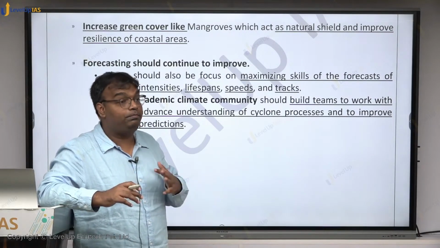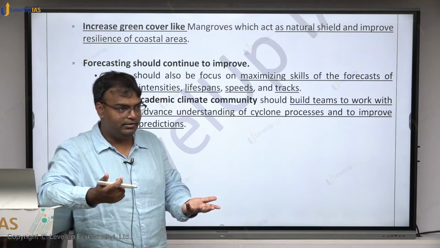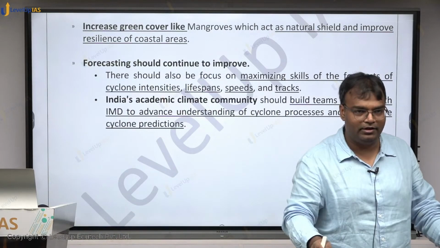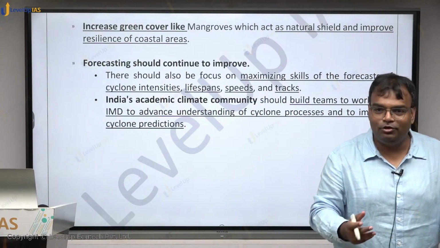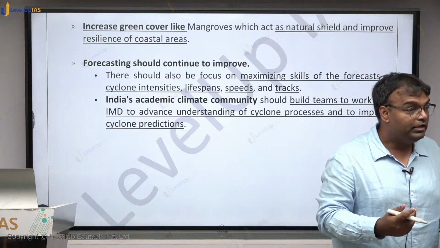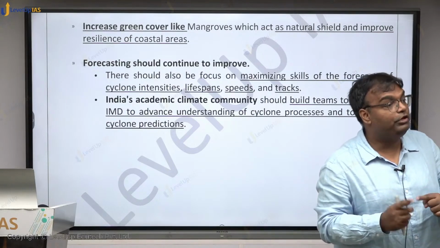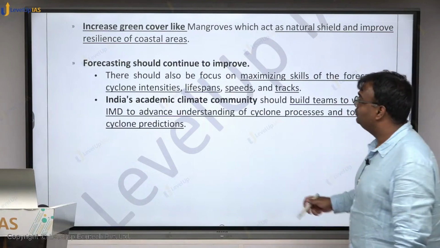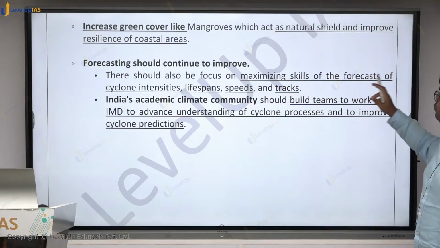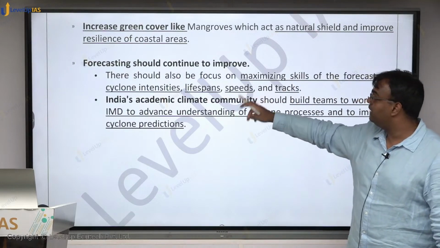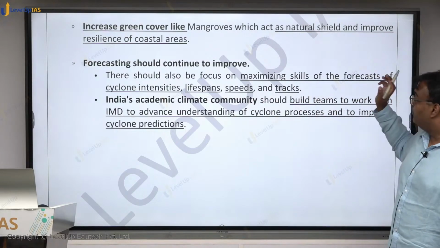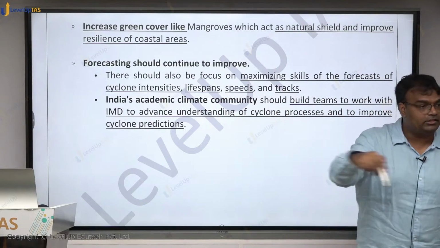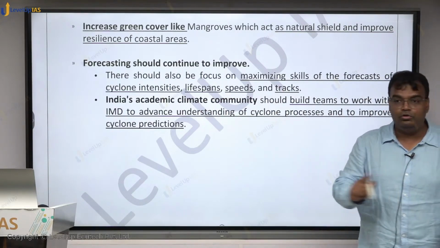So to deal with it, we cannot prevent cyclones from occurring. We can't go to places where the sea surface temperature is low and pour cold water there, we can't do that. We cannot prevent cyclones from occurring, but if we can predict them way more in advance, we can prevent the damages that they may cause. So there should also be focus on maximizing the skill of forecasting cyclone intensification, lifespan, speed and track. So basically forecasting the cyclone's intensity, life, speed and the path that it will take, which areas are going to get affected. All those things need to improve.